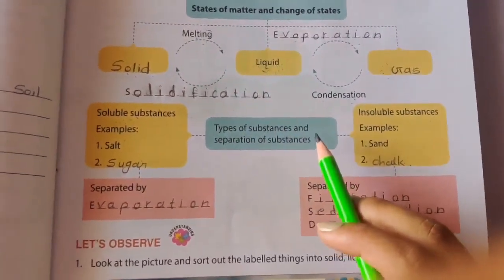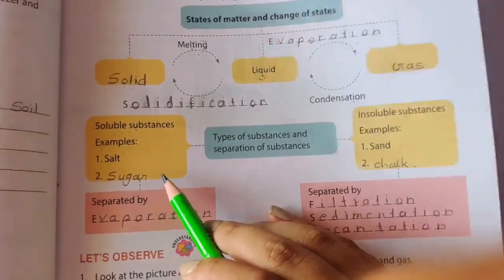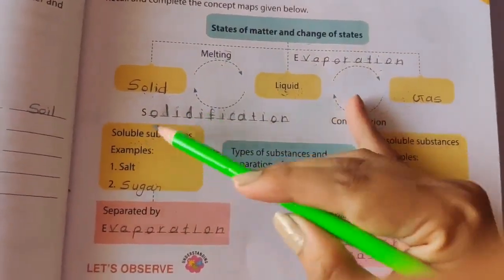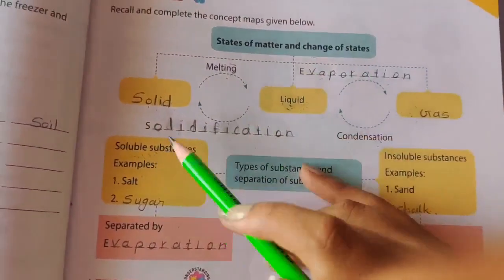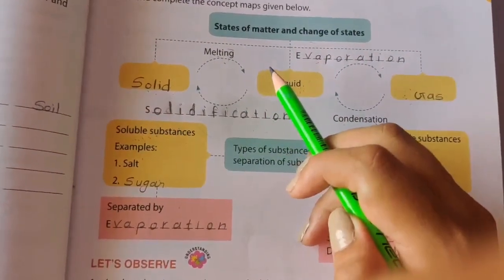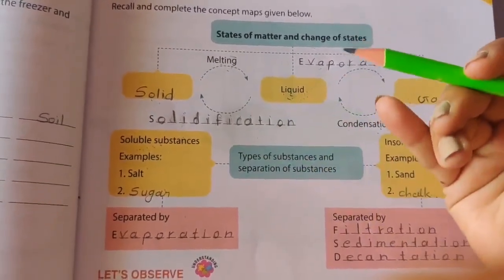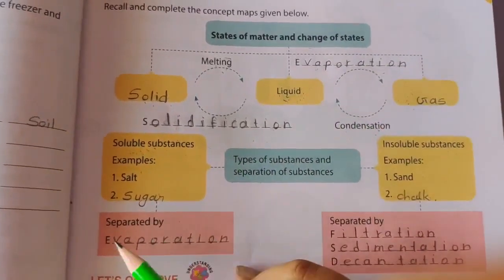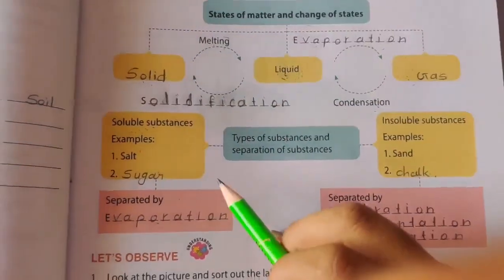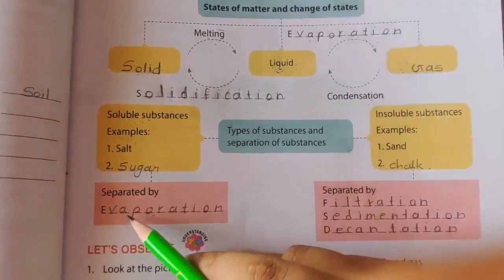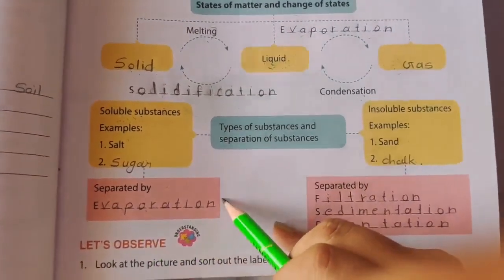Then comes the separation of substances. So how can we separate the soluble substances? हम soluble substances को कैसे separate कर सकते हैं? How can we separate the soluble substances? So there is one process, it is called evaporation. We can separate the soluble substances by the evaporation process.